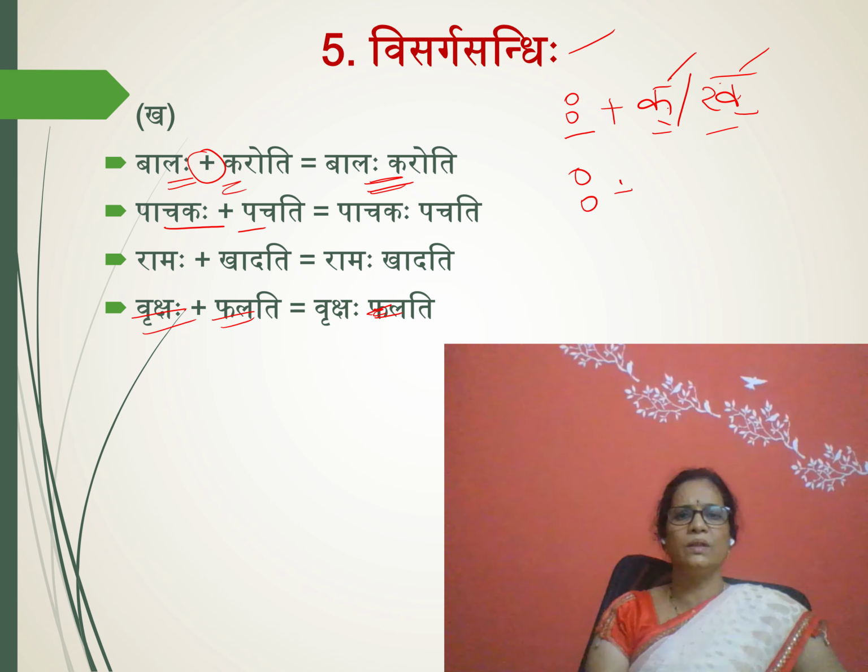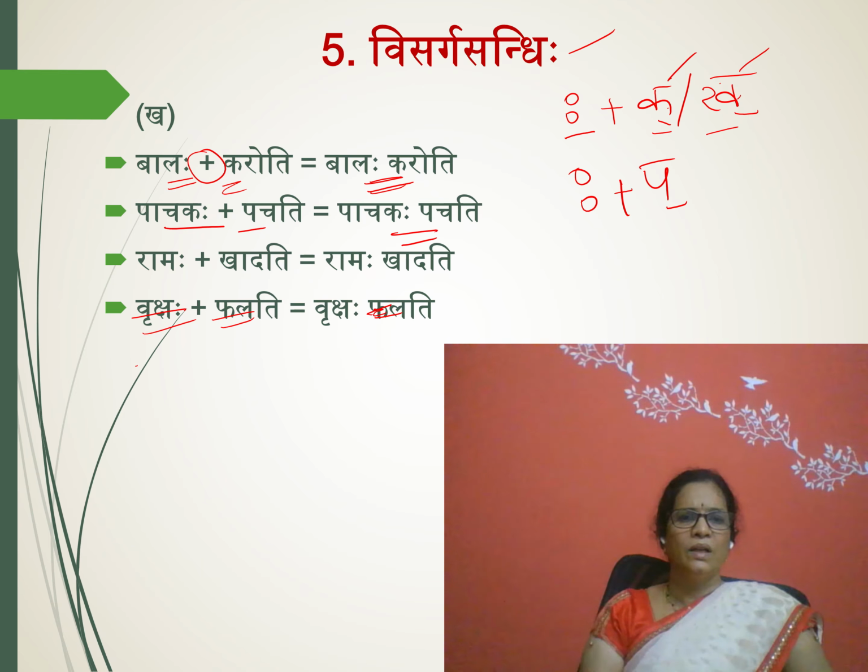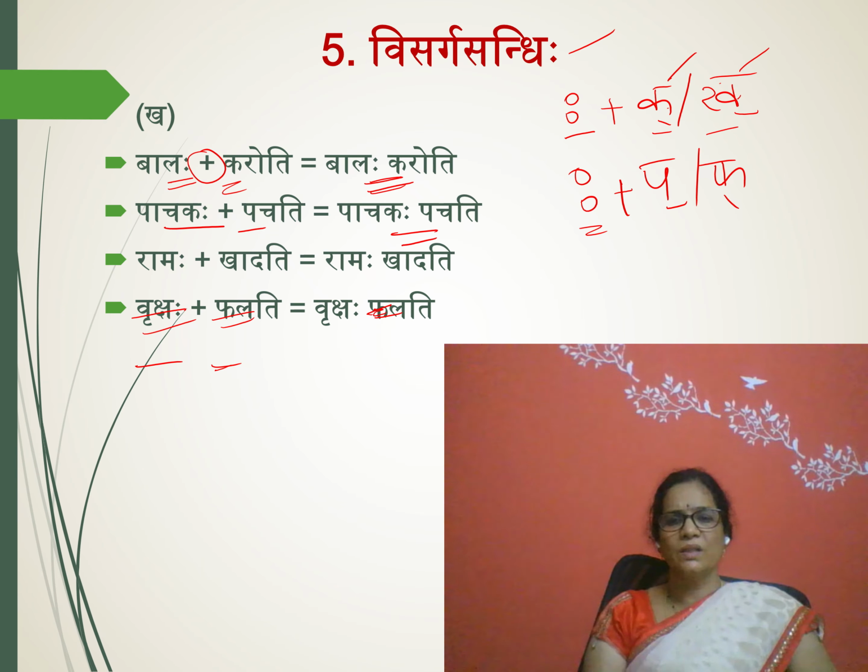First word ended with Visarga and second word started with Pa. Then also no change occurred, we just removed the plus. And Vrikshaha Phalati, the word ended with Visarga and the second word started with Pha. So by this what did you understand? Not only Ka and Kha, if the second word starts with Pa and Pha also, no change occurs. Okay? Understood? Clear? Thank you.